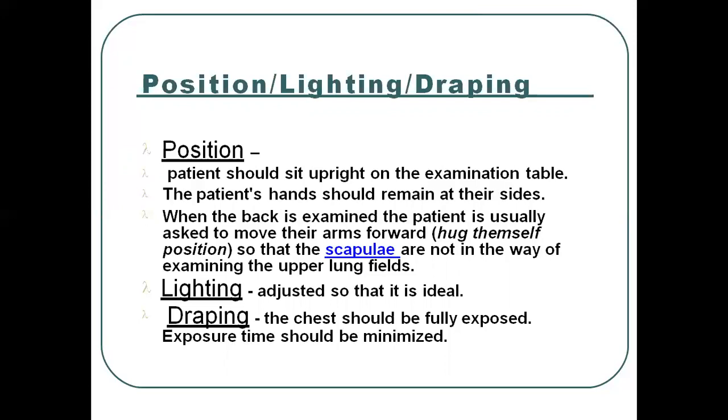And when the back is examined, we have to instruct the patient to move their arms forward and hug themselves, so that the scapulae are not in the way of examining the upper lung field. Then next is the lighting.